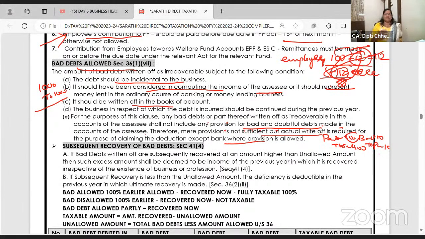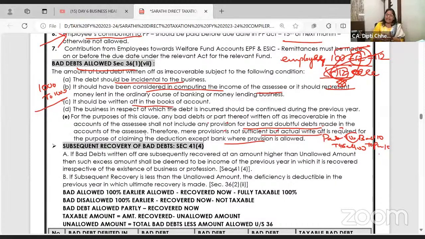Ketan to sales 1,000, bad debt to Ketan. I closed Ketan's account that he's not going to pay, and I've put everything in bad debts. After 2 years, I meet Ketan and Ketan says, ma'am, I want to pay. I say, forget it, I've put in bad debt and closed. He says, no, the account will go on and I have to pay. Chalo, theek hai, le lete hain.